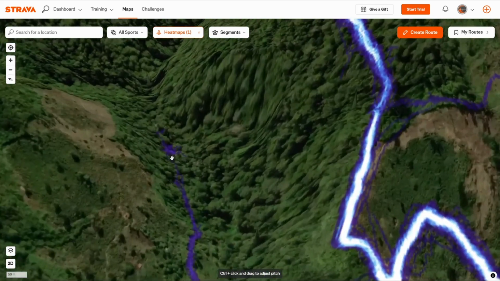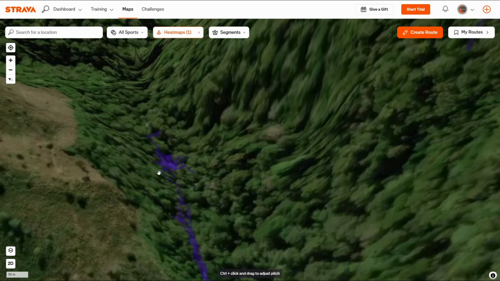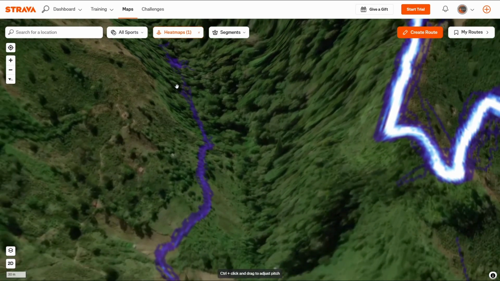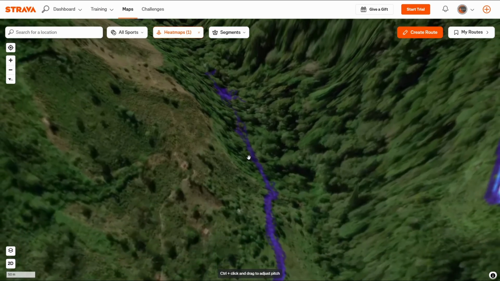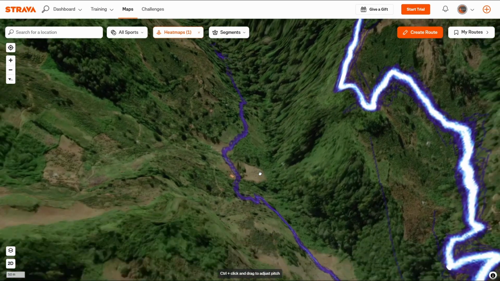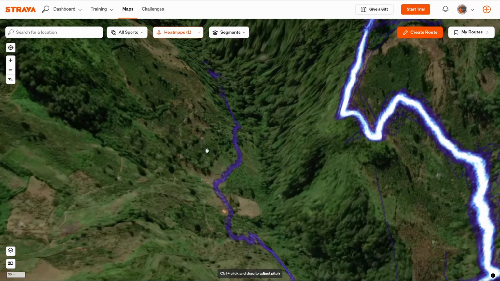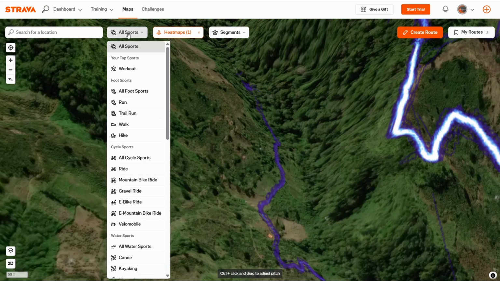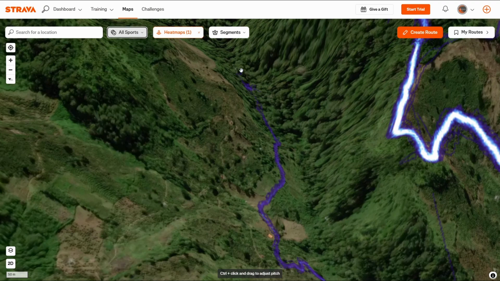So for example, if we start zooming in on this specific spot here, we can see that people are moving on this trail or whatever. But if I just look at the satellite image, it might not show initially how much people travel this route. Well, we can see some paths are walking. We can see that most people are doing all kinds of sporting activities as selected by the top filter.